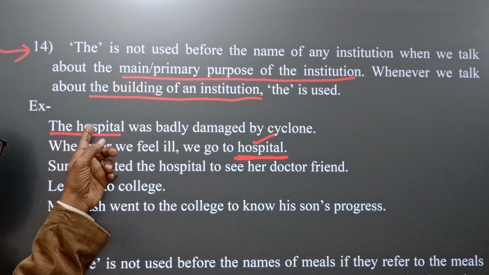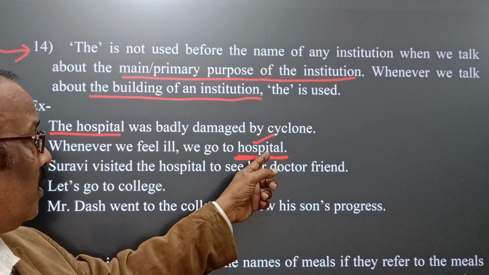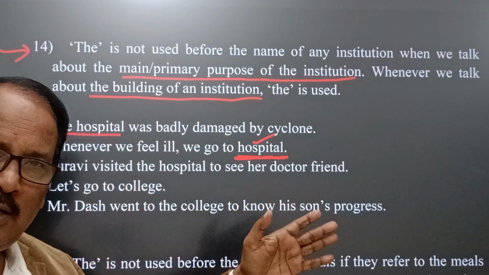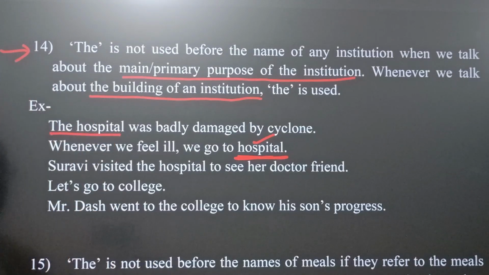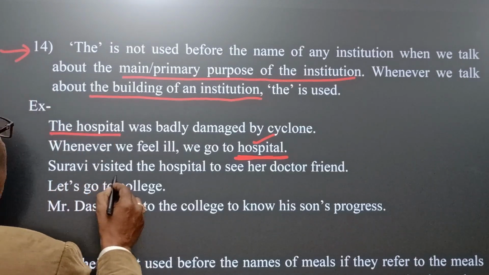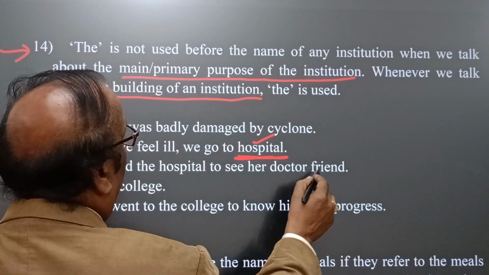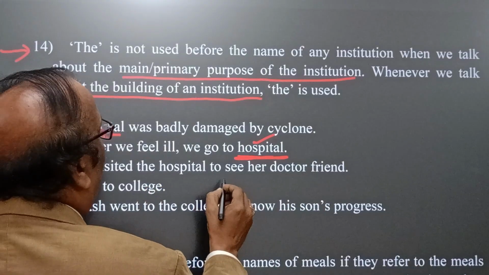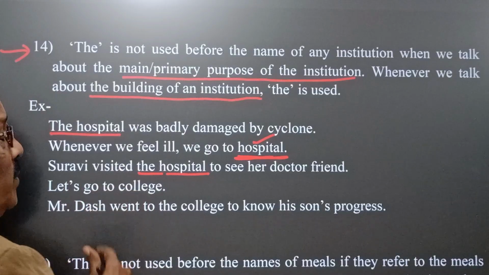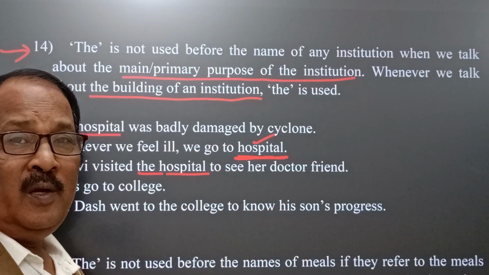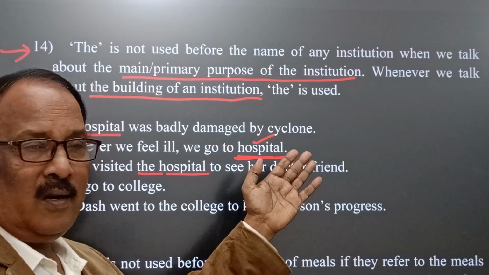Here "the" is used to indicate the building of the institution, and here the purpose of the institution. This is the difference. Am I clear? Now see, here we find: Surabhi visited the hospital to see her doctor friend. The hospital, it means Surabhi visited the building of the hospital in order to meet her doctor friend.